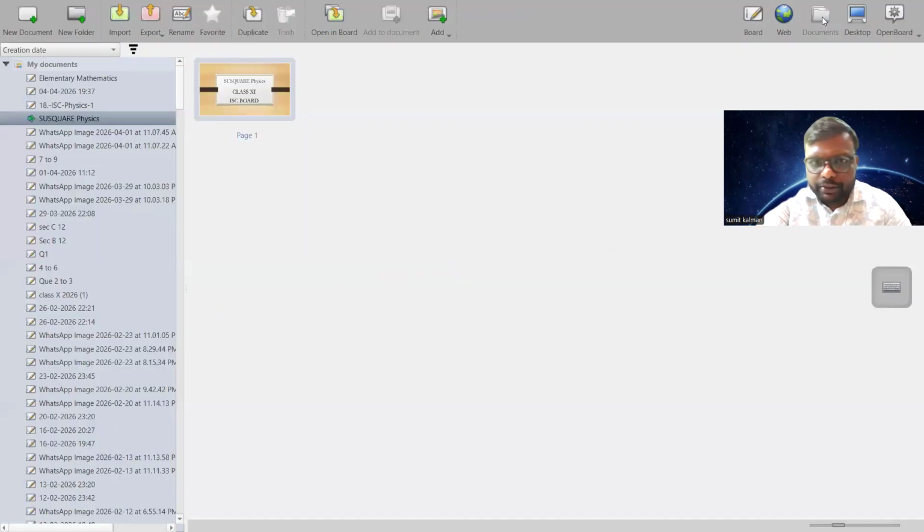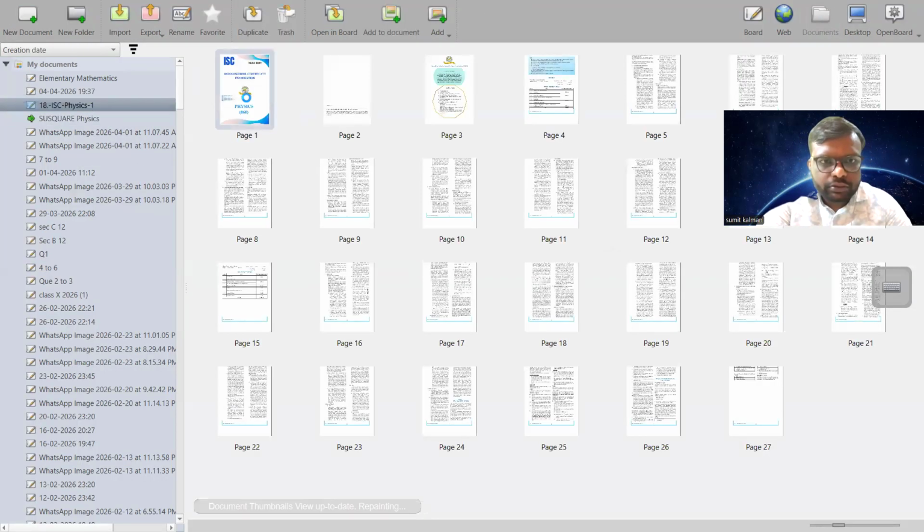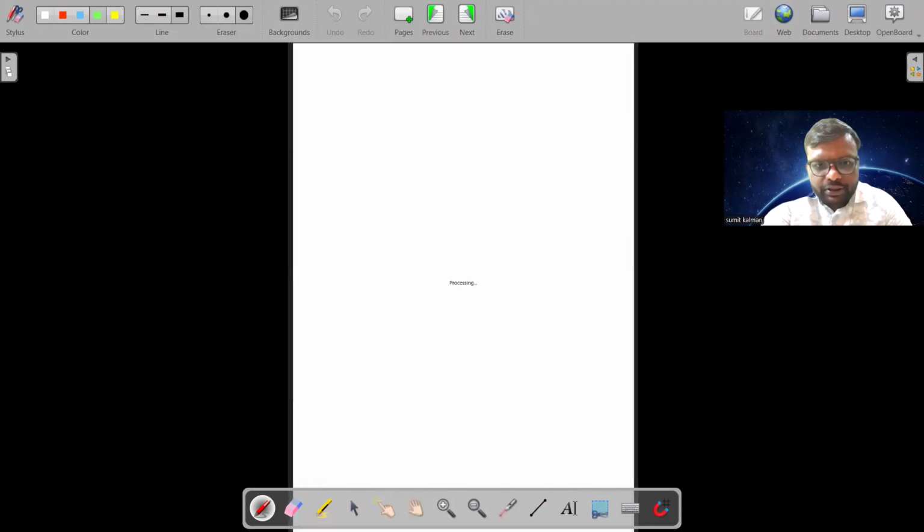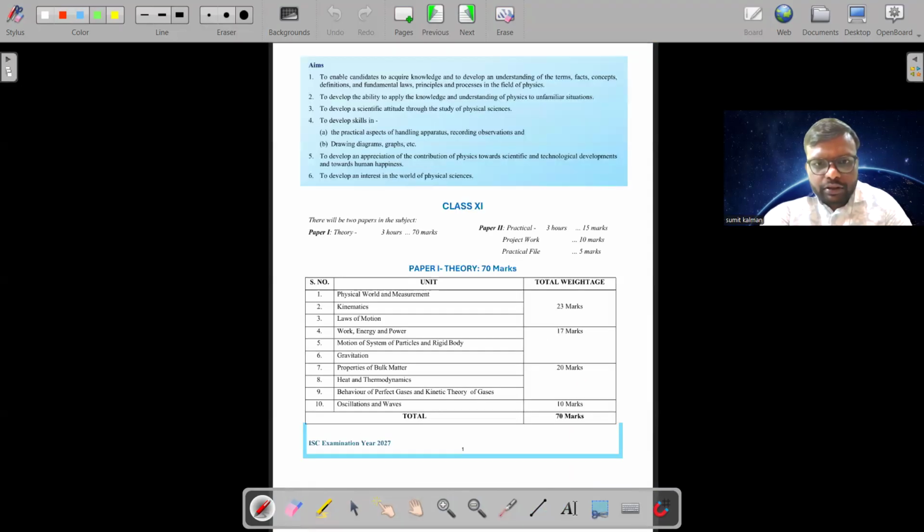Let me upload the syllabus. ISC board syllabus. Now, first we will see the total weightage of marks here. As you can see, physical world and measurements, kinematics and laws of motion. The total weightage is 23 marks.